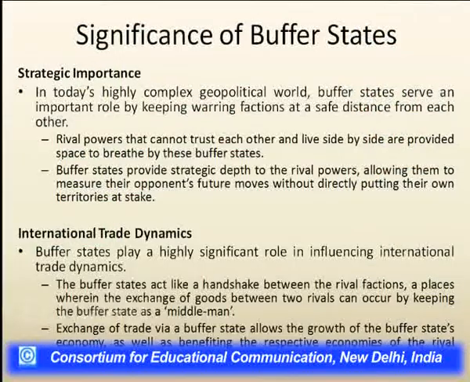and they are also places of exchange of goods between two different, rival countries. These buffer zone states work like middlemen. The exchange of trade through a buffer zone or buffer state allows the growth of that particular country's economy, as well as the two countries which are located on either side of that buffer zone.